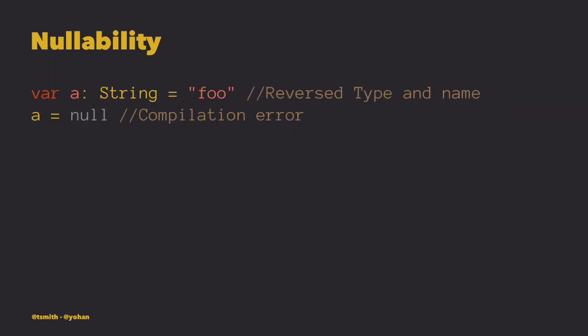So here's our first example that shows Kotlin's variable assignments. You'll notice that Kotlin uses a syntax where it reverses the type and the variable name for declaration. In this case, we'd get a compile time exception, not a runtime exception, on the second line, because we are not allowed to assign null to the variable a.